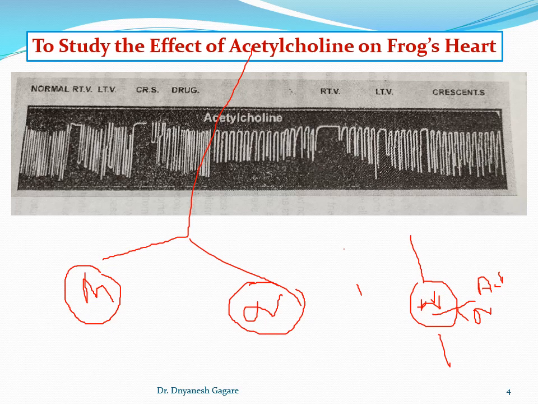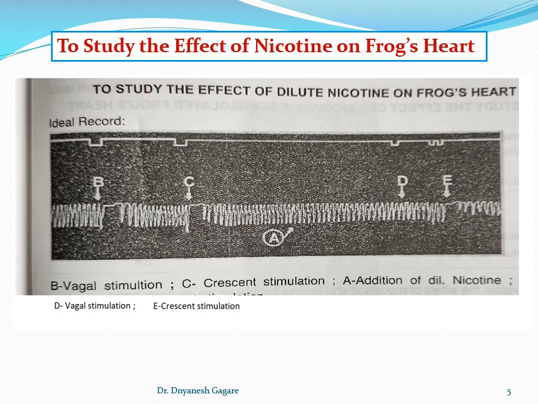Okay, now students, something about nicotine. Nicotine is an alkaloid present in tobacco, and it is used in this practical because we also studied the effect of nicotine on the heart. Okay, so here, I just told you there are two types of receptors of acetylcholine: muscarinic receptors and nicotinic receptors.